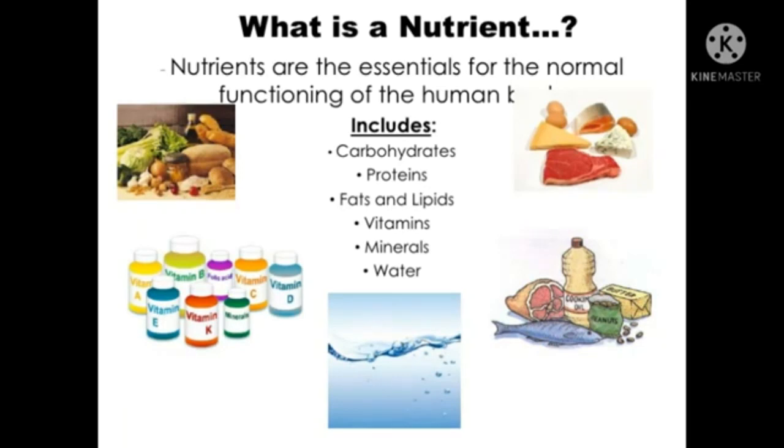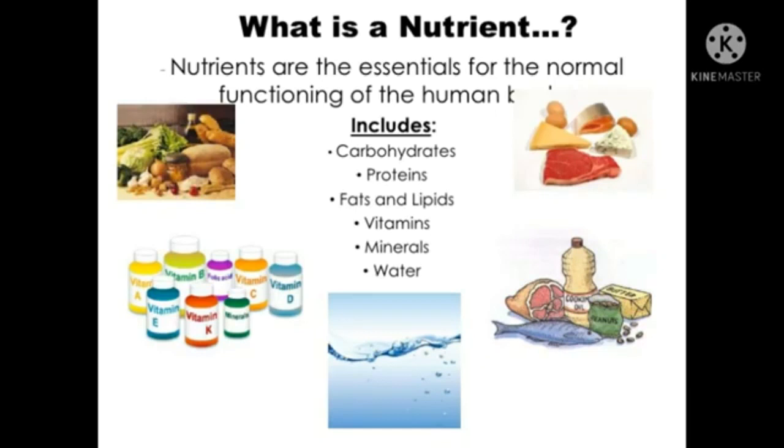The major nutrients in our food are carbohydrates, proteins, fats, vitamins, and minerals. In addition to these nutrients, our food contains roughage and water. These two do not provide energy, but they are essential for the body.